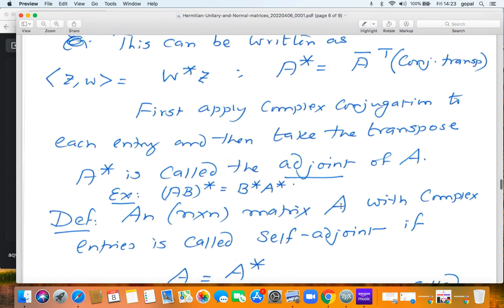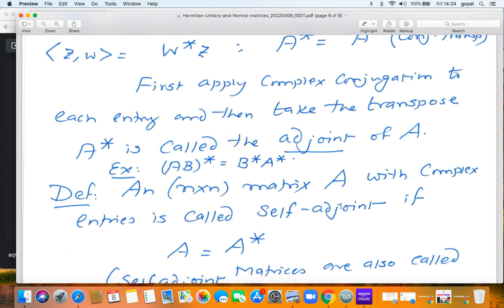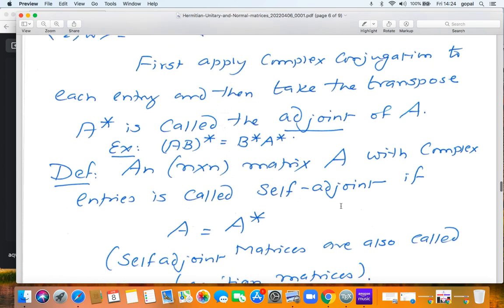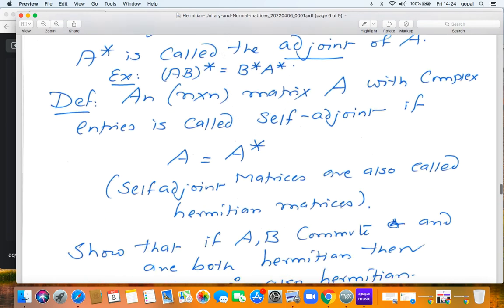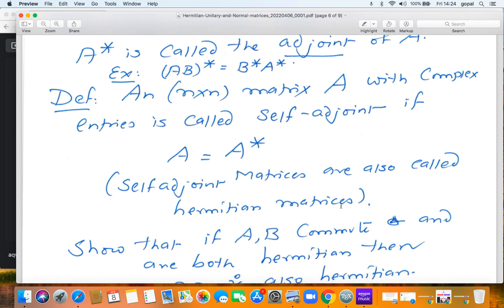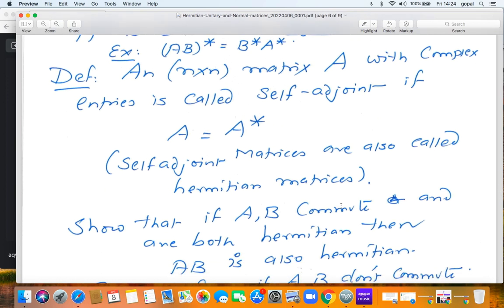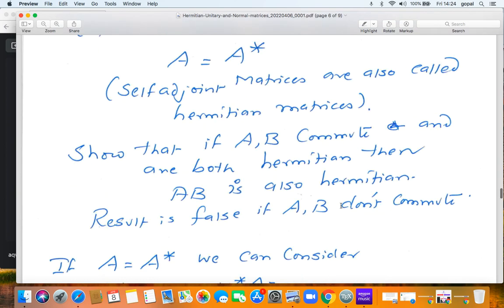An n cross n matrix A over the complex numbers, with complex entries, is called self-adjoint if A equals A star. Self-adjoint matrices are also called Hermitian matrices. If A and B are commuting Hermitian matrices, if A and B both commute and if they're both Hermitian, then the product is also Hermitian. The result is not true if they don't commute. They have to commute. The result is false if A and B don't commute.